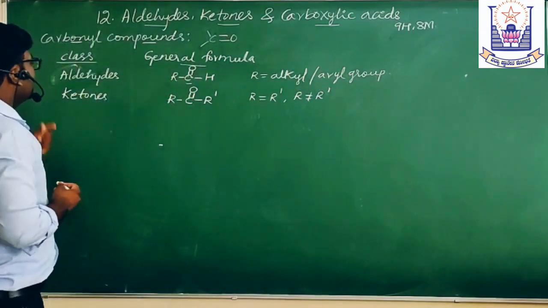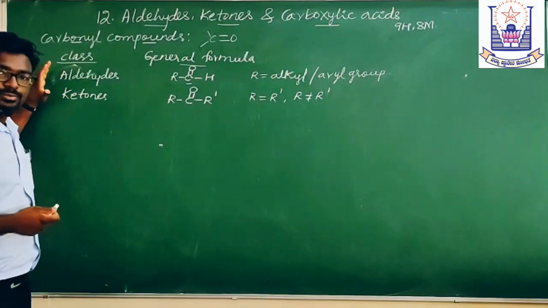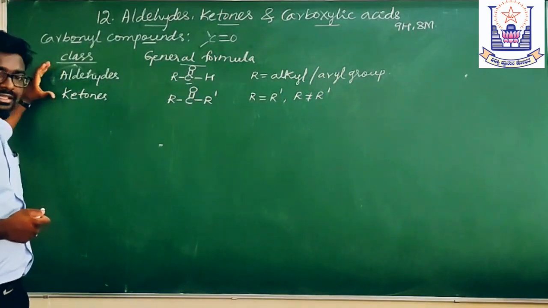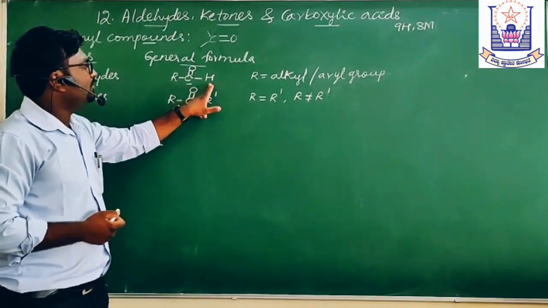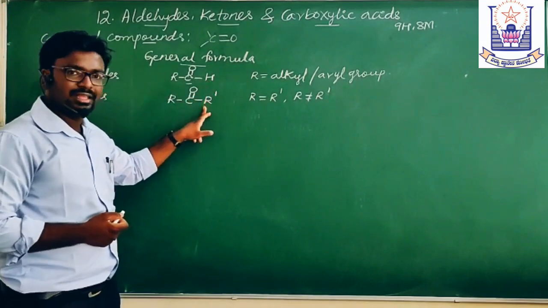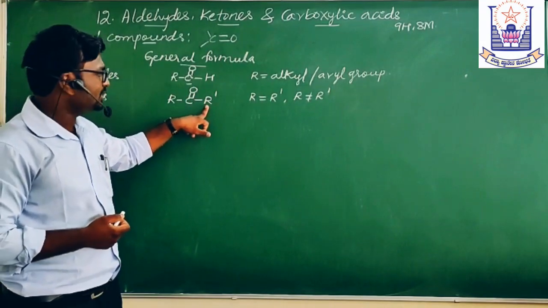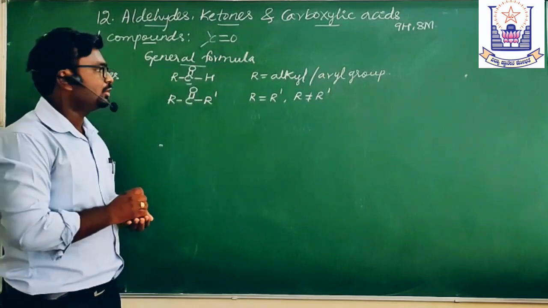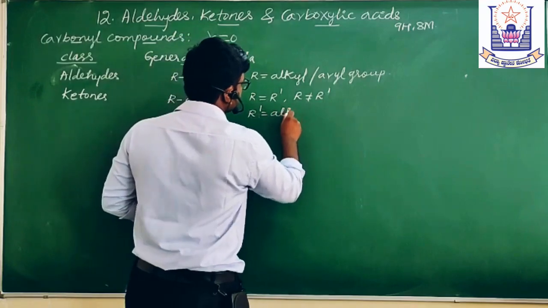What is the correlation between these aldehydes and ketones? There is just a difference of hydrogen and R dash. Here you should not take hydrogen. R dash is any alkyl or aryl group.